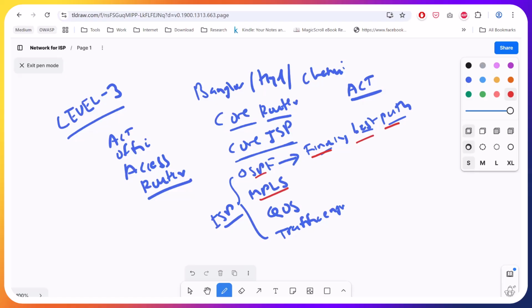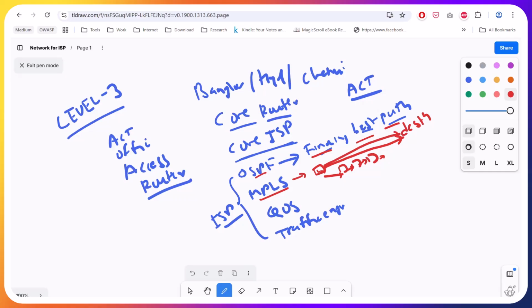MPLS is multi-protocol label switching. In this, some packets will be labeled directly, and those will be sent to the destination directly instead of going through the middle hops, because there are multiple hops in the middle, right? If every packet keeps going to every hop, it is time consuming. So what the ISP does internally is identify the packet and label it. If it knows the shortest path, it will label it with the destination directly and it will reach there.